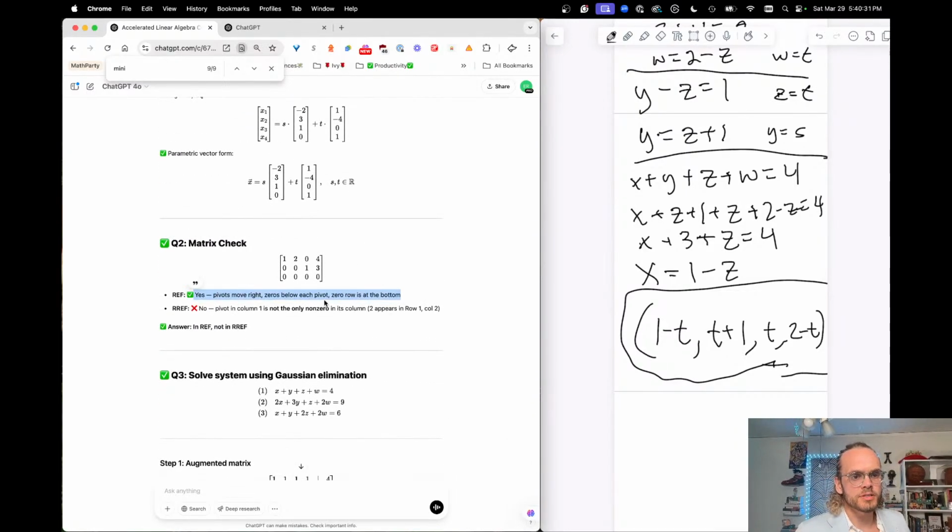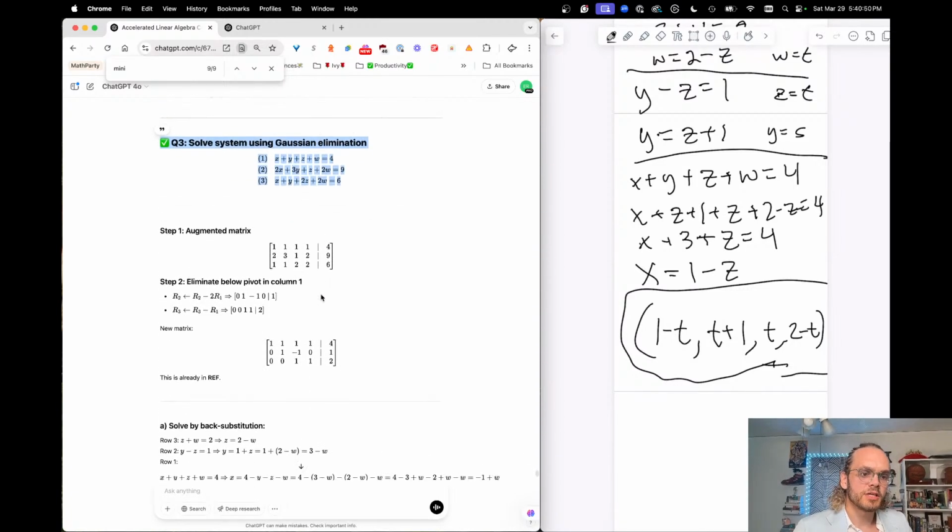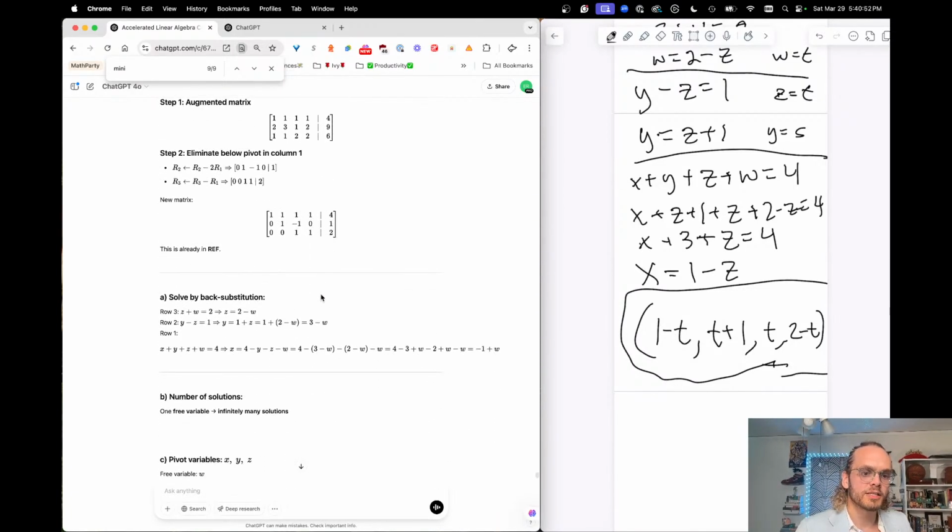All right, is this row echelon form? Yes, the pivot moves right, 0 is below each pivot, 0 rows in the bottom. Cool. Reduced row echelon form? No, the pivot in column 1 is not the only non-zero in its column. Yeah, you need 1 and then all zeros. And then solve using Gaussian elimination. Let's hope that I did this right.